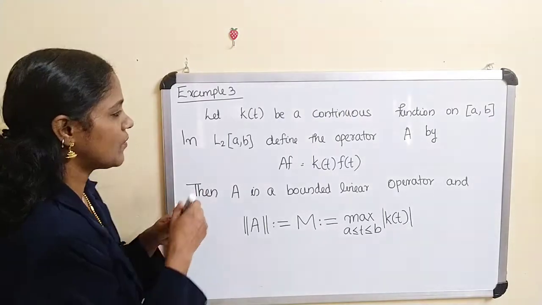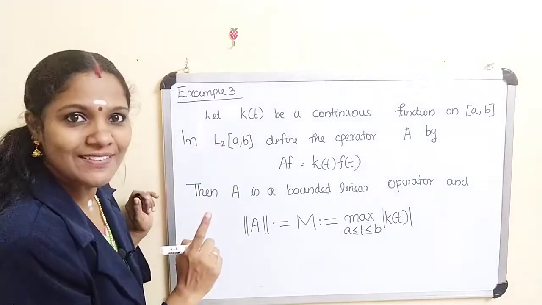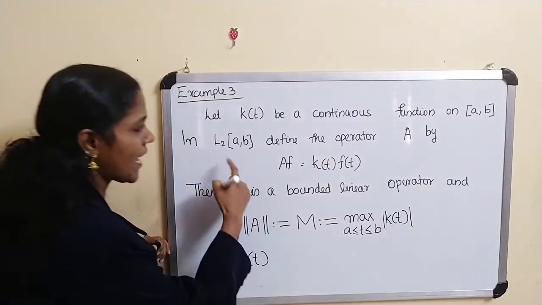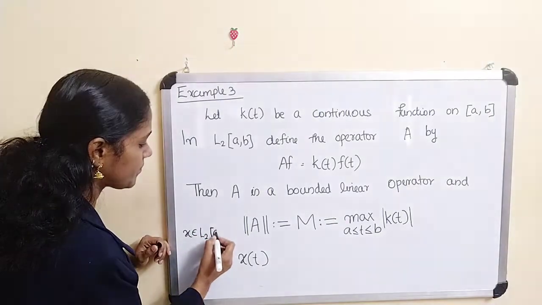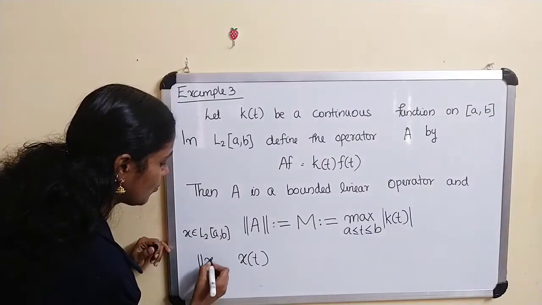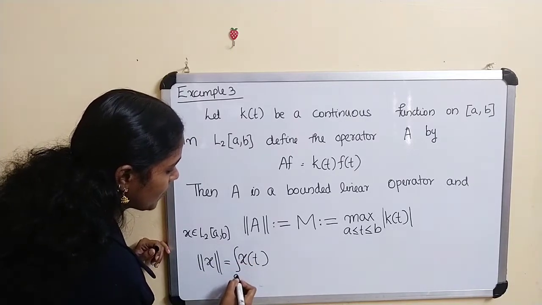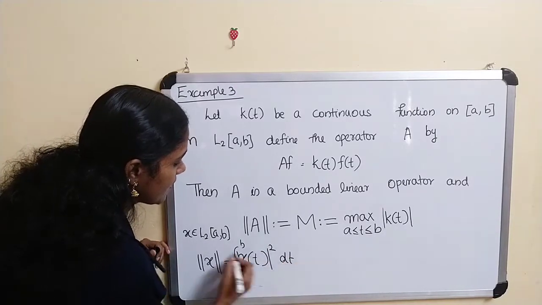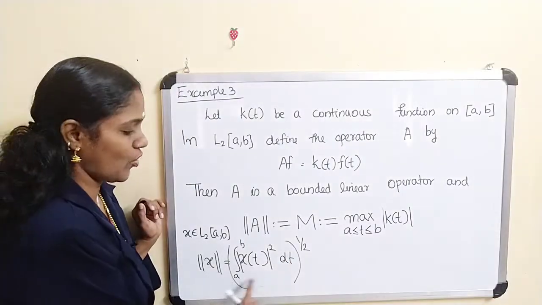First of all, what about L2[a,b]? The elements of L2[a,b] are functions. It is the completion of C2[a,b], and if x belongs to C2[a,b] or L2[a,b], then x is a function of t and norm of x is equal to the integral from a to b of |x(t)|² dt, whole raised to 1/2. This is the norm.